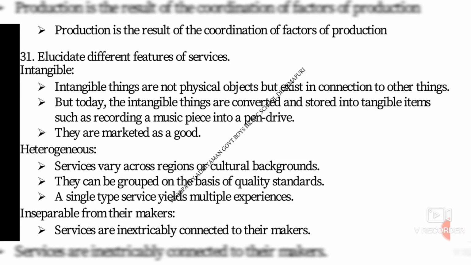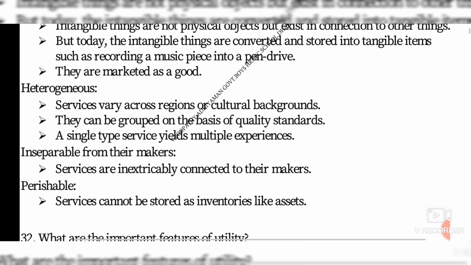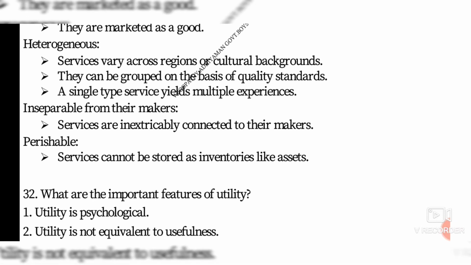Next one is perishable. Perishable means services cannot be stored as inventories like assets. For example, you can enjoy a picture, a movie. You can enjoy the picture, it is nice. It's very happy to watch a movie, an action movie, a thriller movie, all these things. Or a match, music programs. But you can't save it, isn't it? So services cannot be stored as inventories like assets. That is called as perishable.